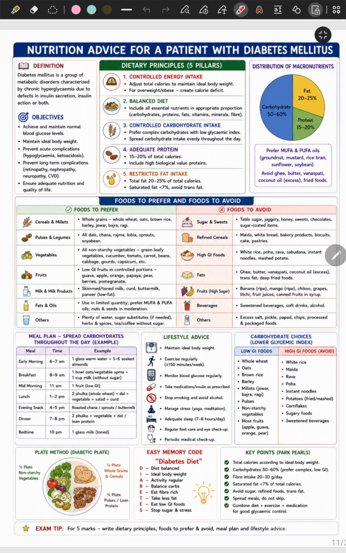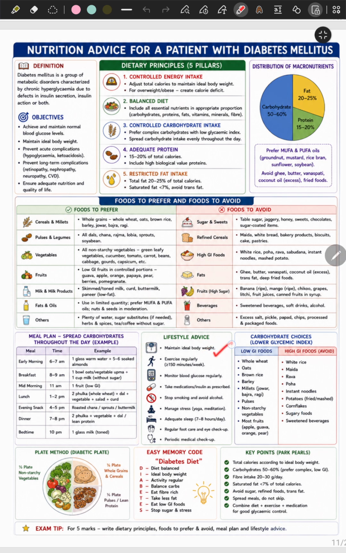Then there is a meal plan which can be followed throughout the day. It is divided into 7 parts: early morning, breakfast, mid morning, lunch, evening snack, dinner, bedtime. Okay, and here are the examples.